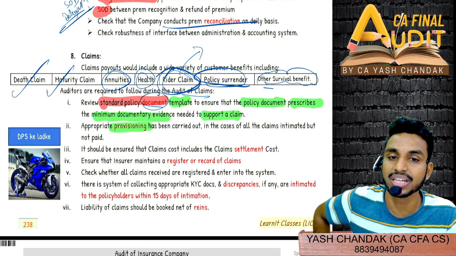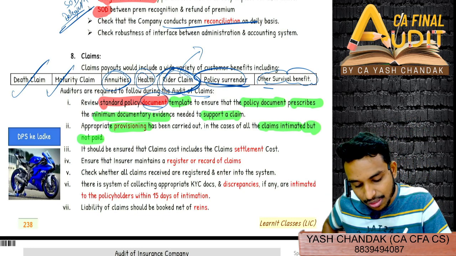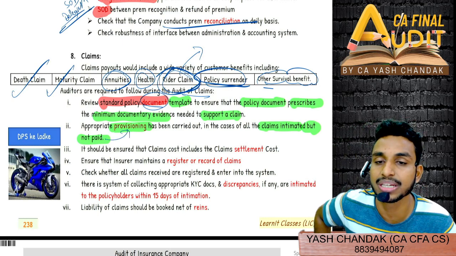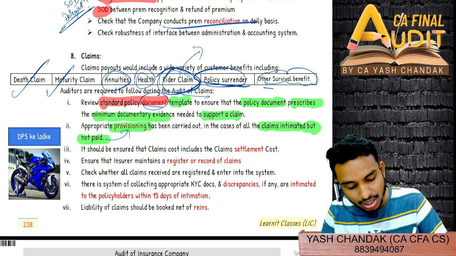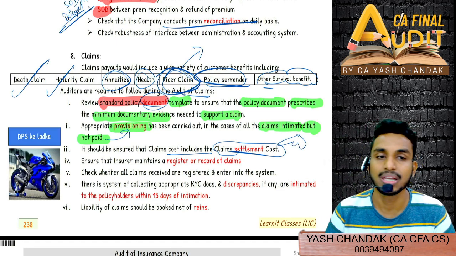In case all the claims are intimated but not paid. So if the claims have been intimated but have not been paid, then obviously you'll have to create a liability for that, and that liability is what provisions are. Similarly, it should also be ensured that claims cost include the claim settlement cost. Claim cost should include the claim settlement cost. What does this mean? Claim settlement cost.